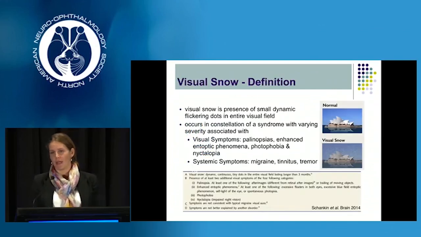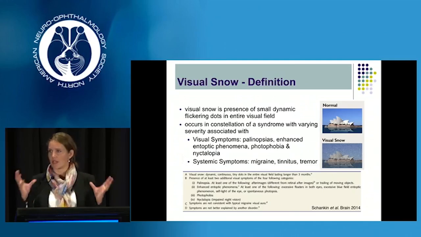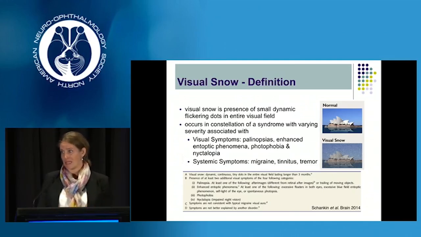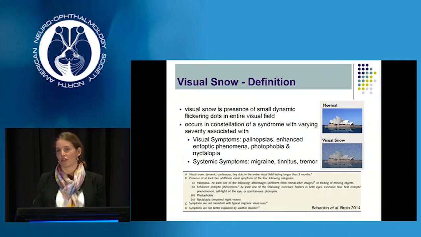Most of you will be familiar with visual snow as a disease that we do see in our neuro-ophthalmic patients. It's the presence of small dynamic flickering dots throughout the entire visual field that is persistent, and it often occurs in a whole constellation of visual and non-visual associated symptoms.